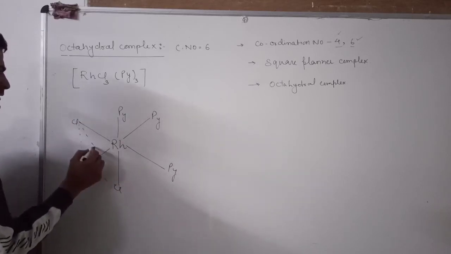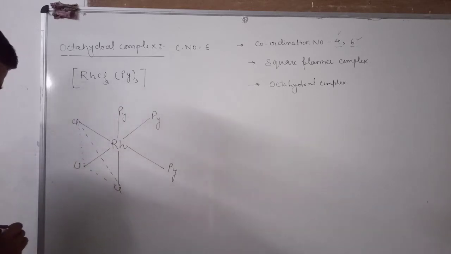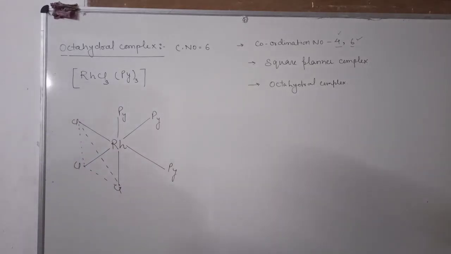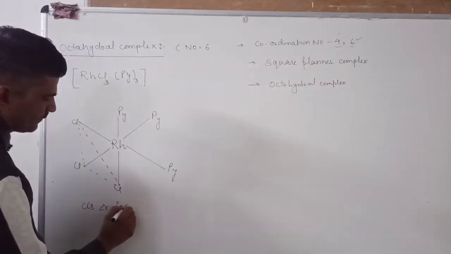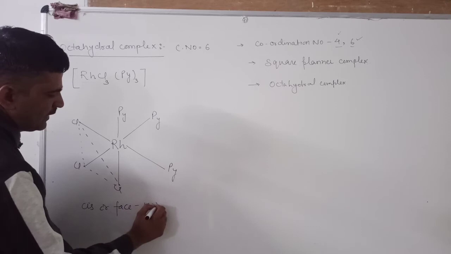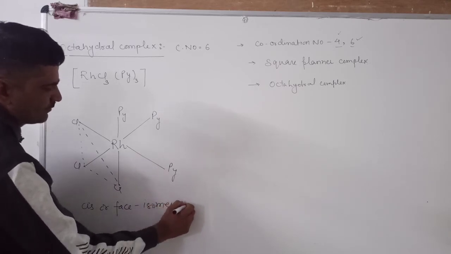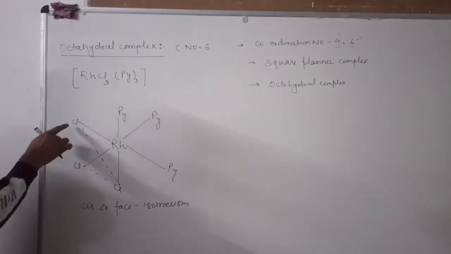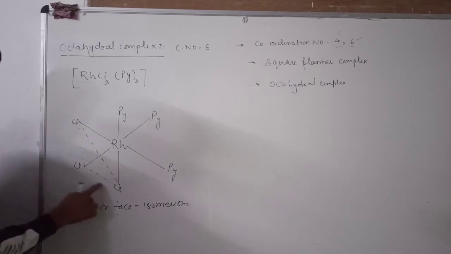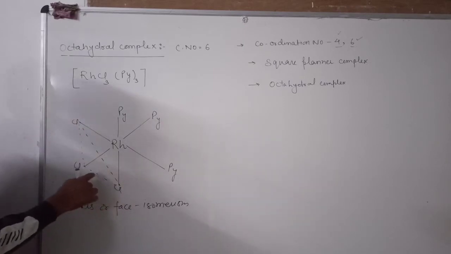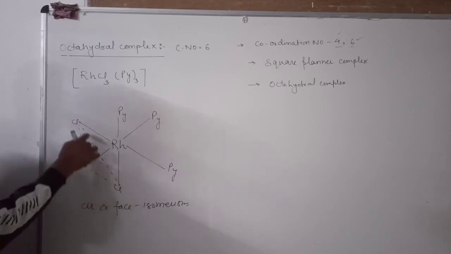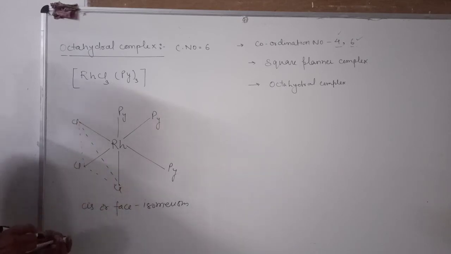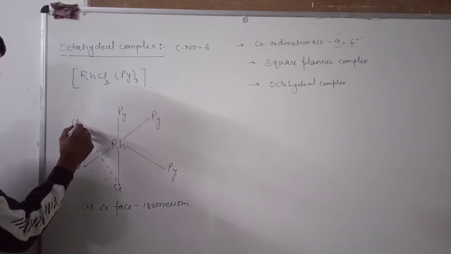and this form is known as the facial or fac isomerism. This is known as cis or fac isomerism because here it forms a trio, and these three chlorine atoms lie on the same face of the octahedral.